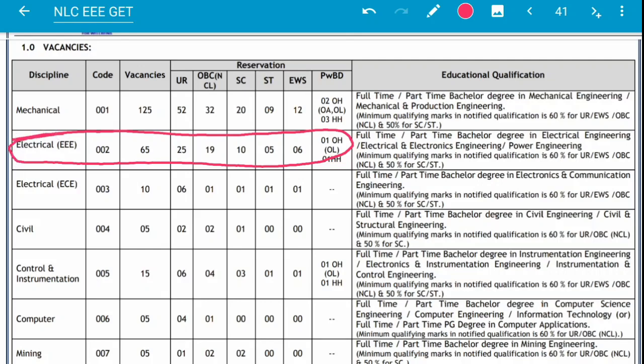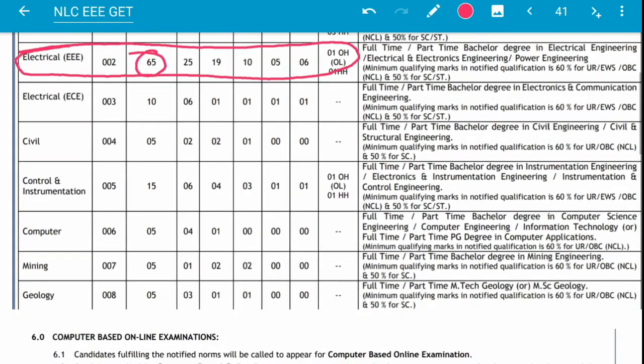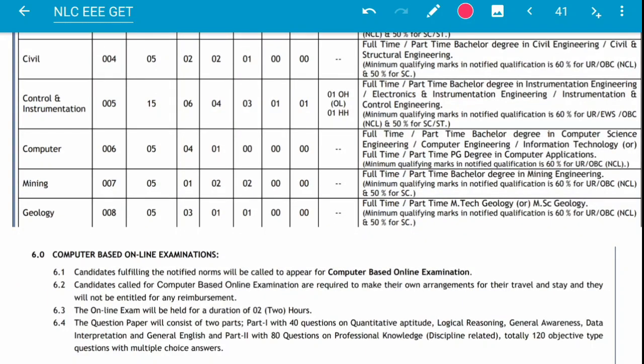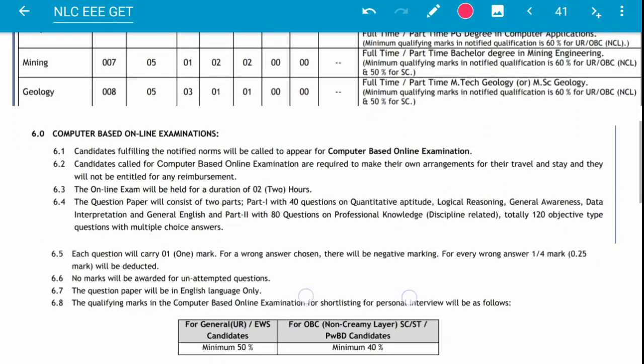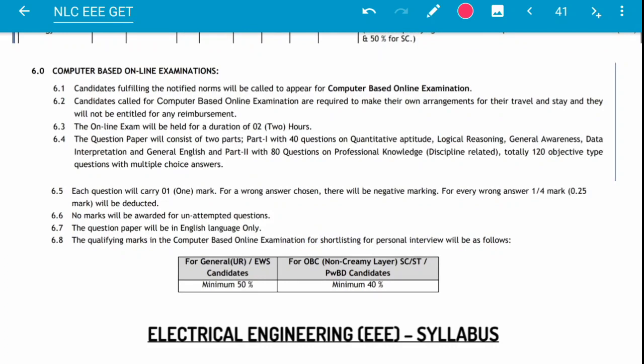The total vacancy is 65, and now let's discuss the exam pattern. This will be a computer based test, and the admit card is already published.